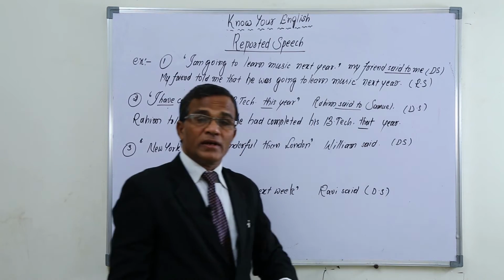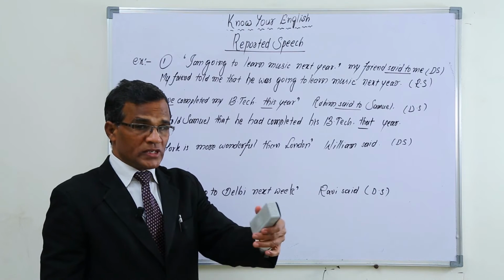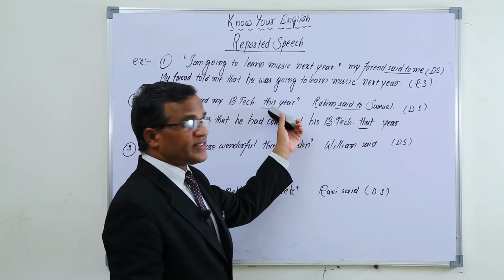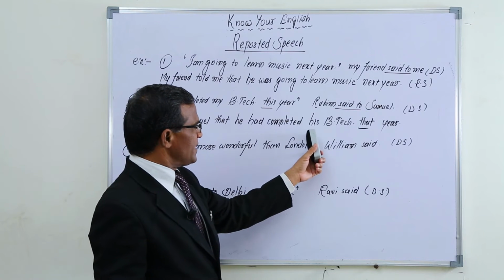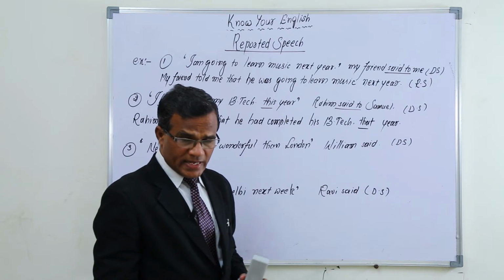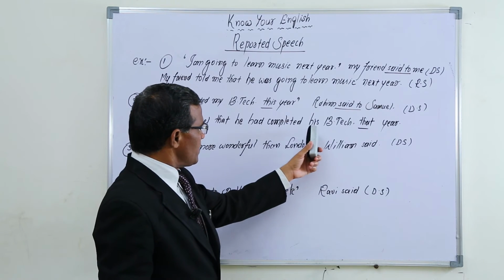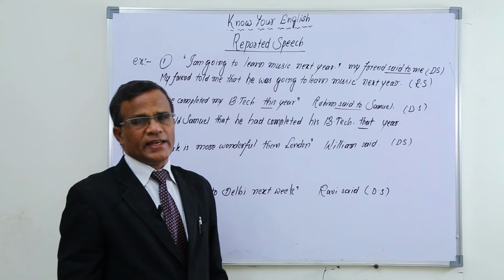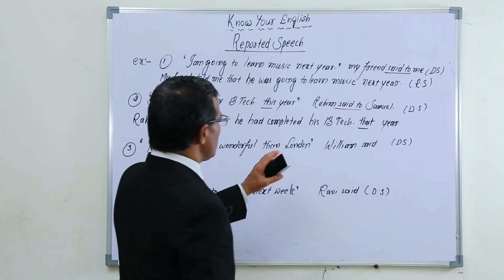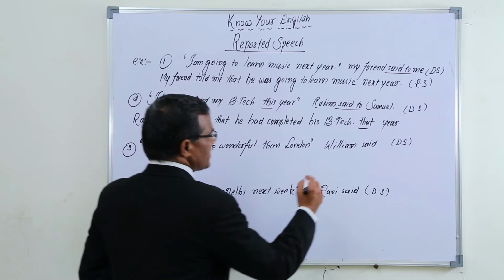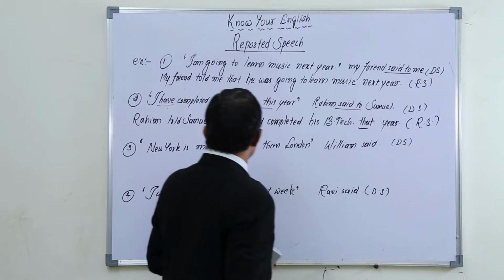For example, in the same year, if you report to others without that year having passed, then again you can use the same "this year." Okay, Rahim told Samuel that he had completed his B.Tech that year, you can say. And one more option is, Rahim told Samuel that he had completed his B.Tech this year. When you are reporting in the same year, you can use this also. This is a reported speech.